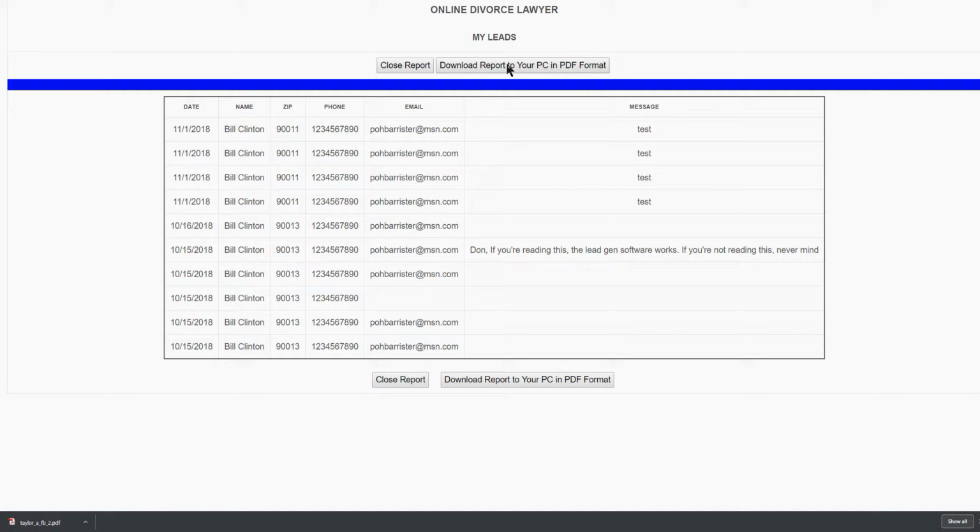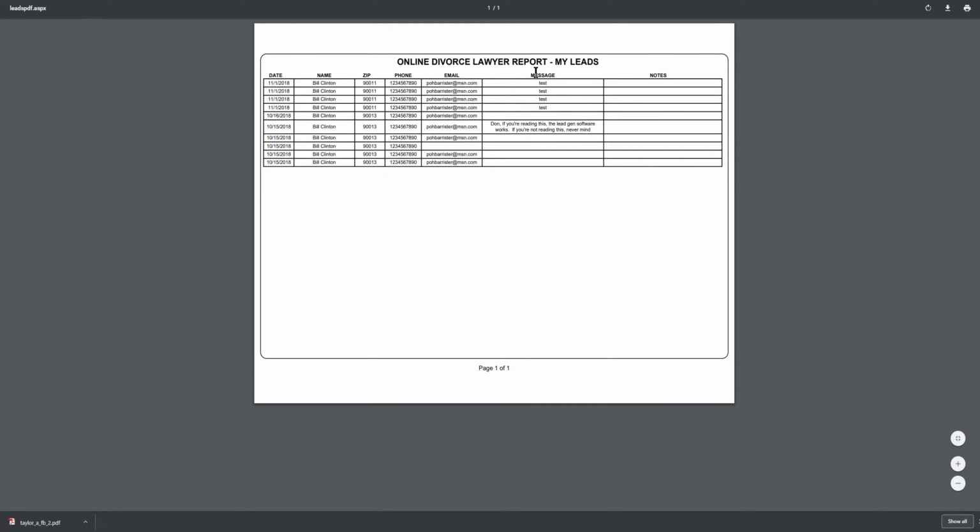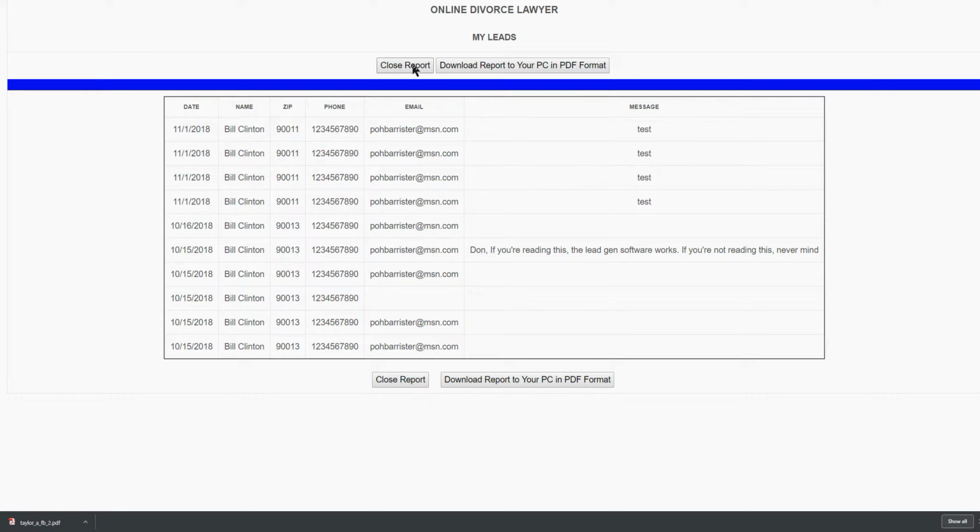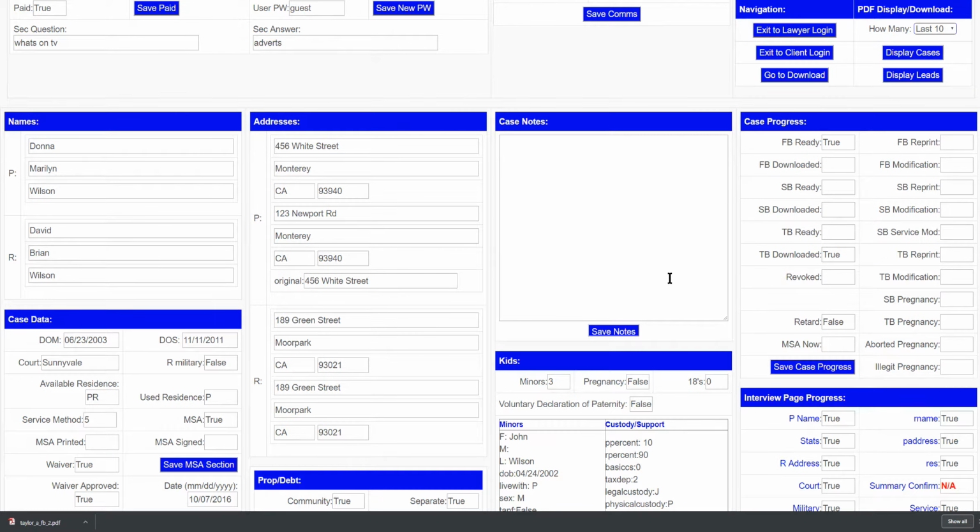So similarly, you can download that report also. It's a good tool for you to keep notes, perhaps over here on the hard copy that you keep by the phone. It just keeps you up to date. You can put your follow-up notes here if the lead needs to be called back at some point in time. So that's that. Back to the control panel.